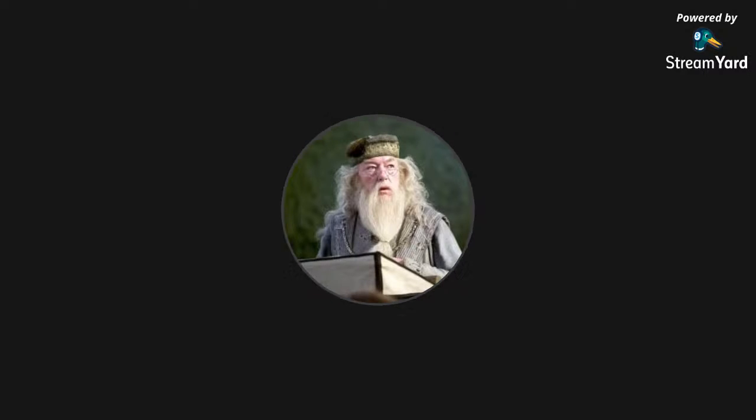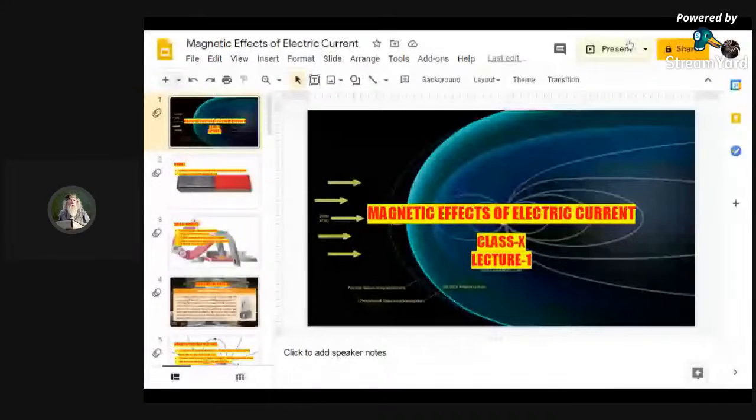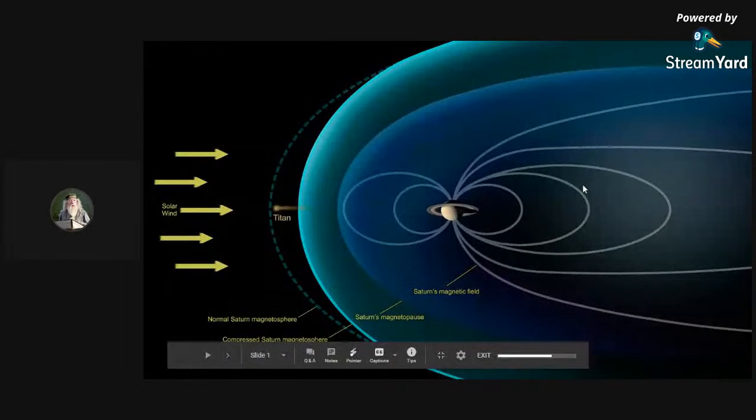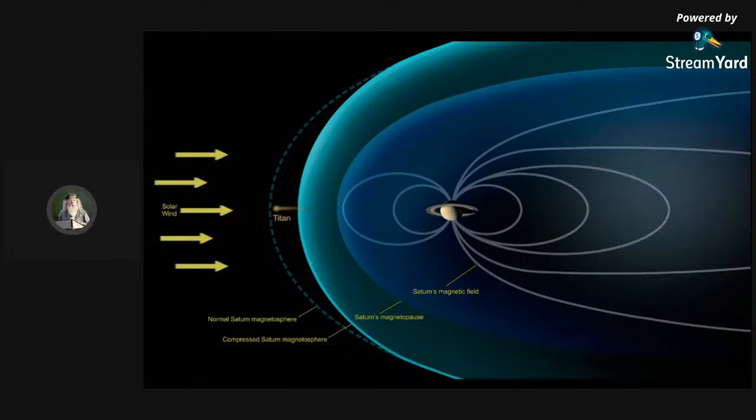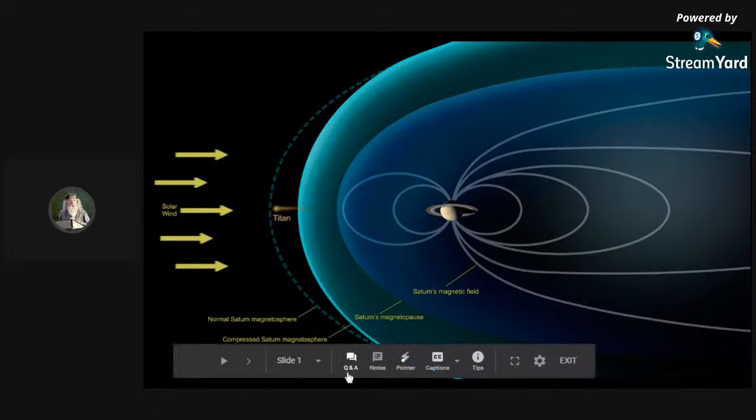So let's start with the topic for today. What is our topic? Do all of you know what the topic for today is? Our topic for today is the magnetic effect of electric current. So very easy, right?